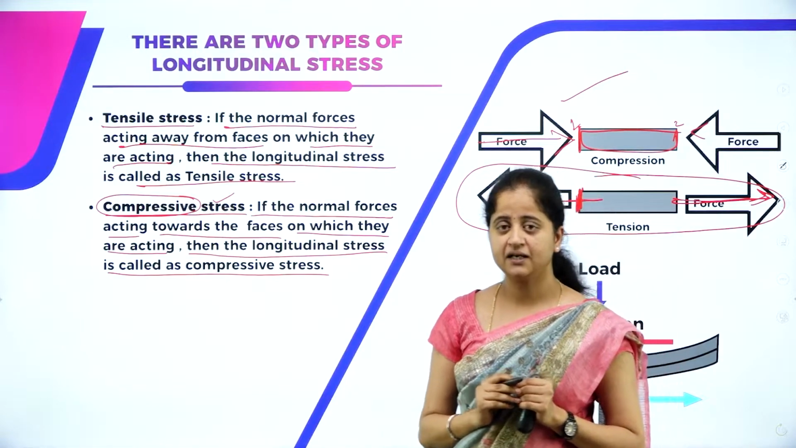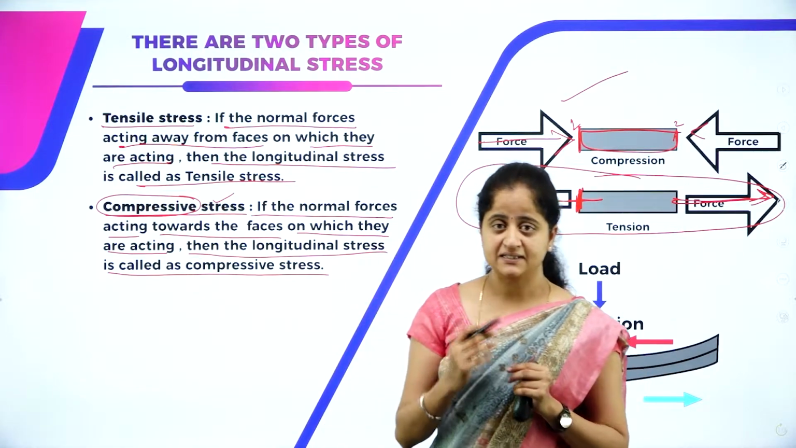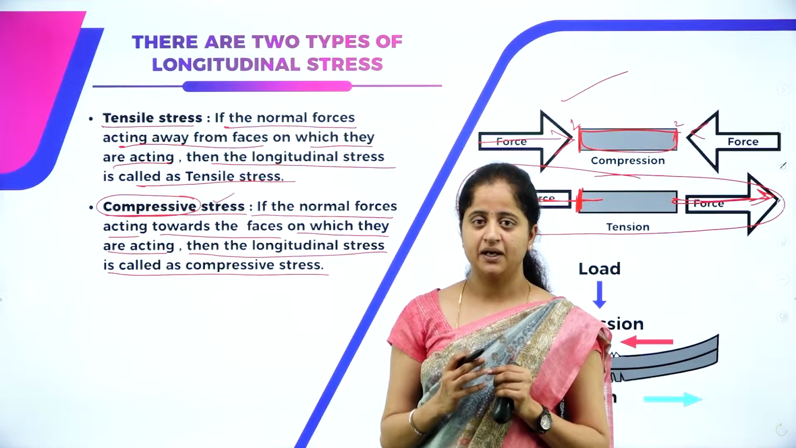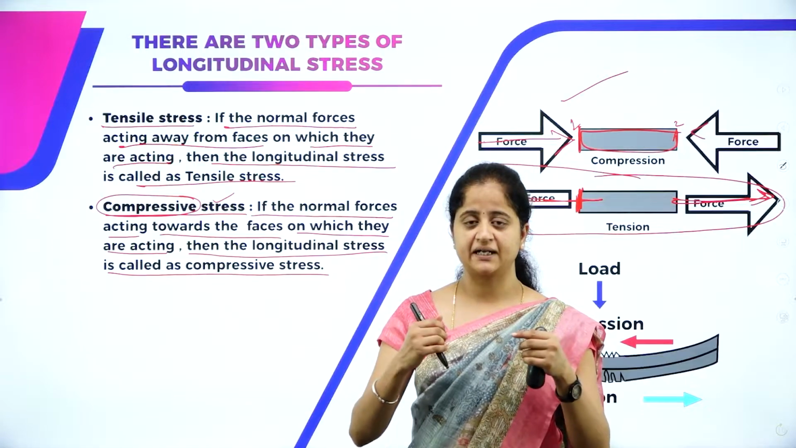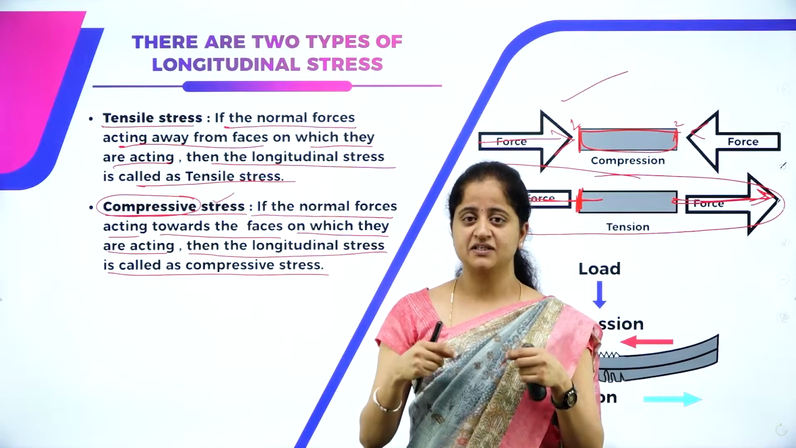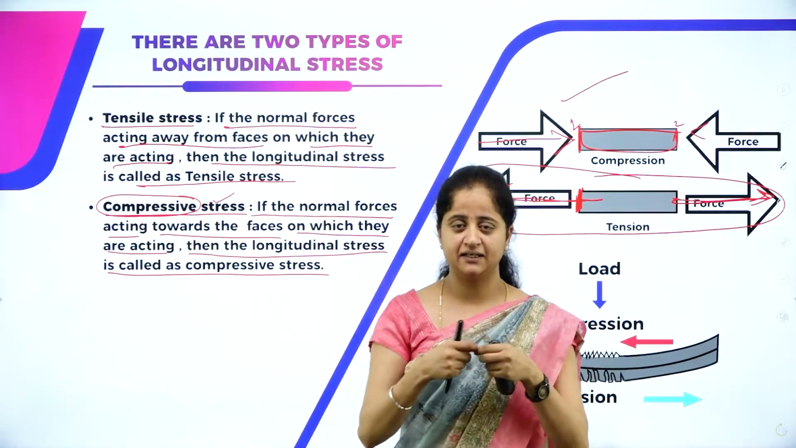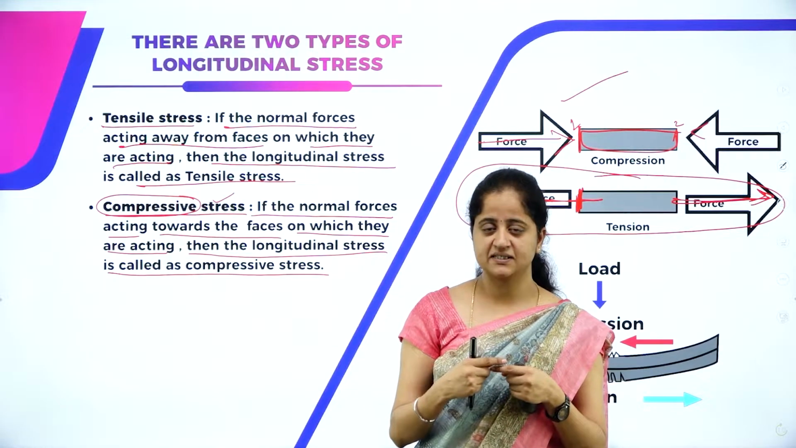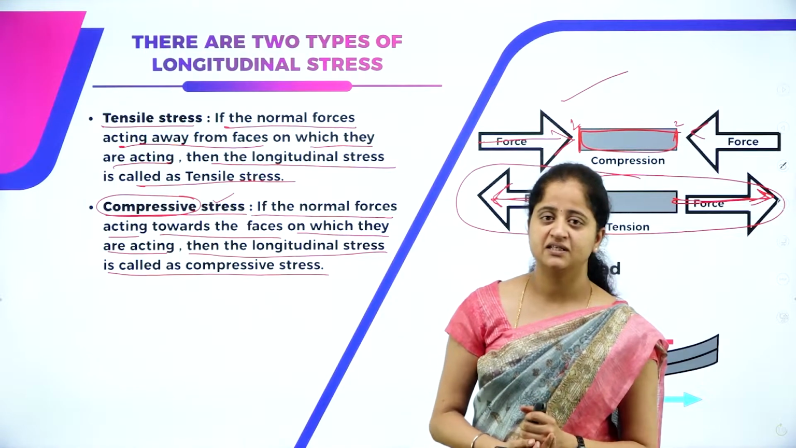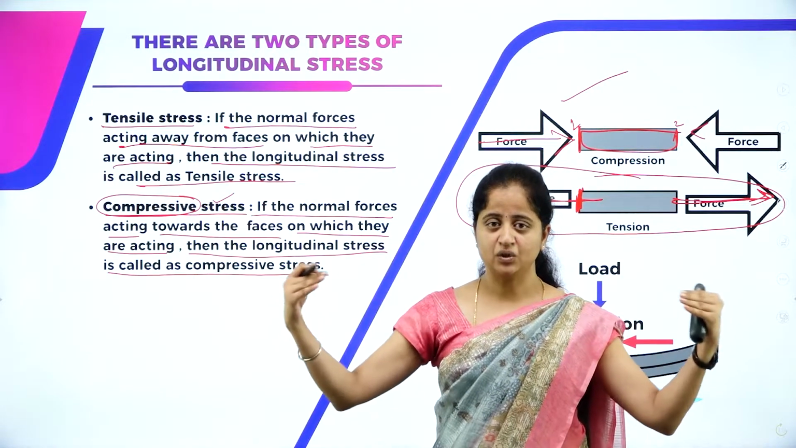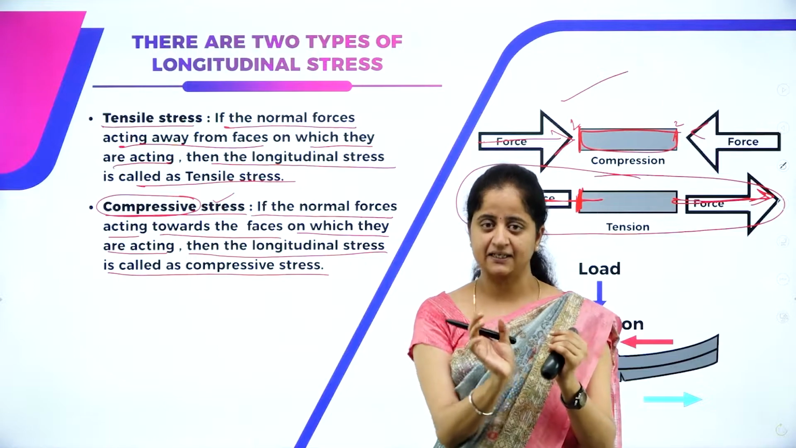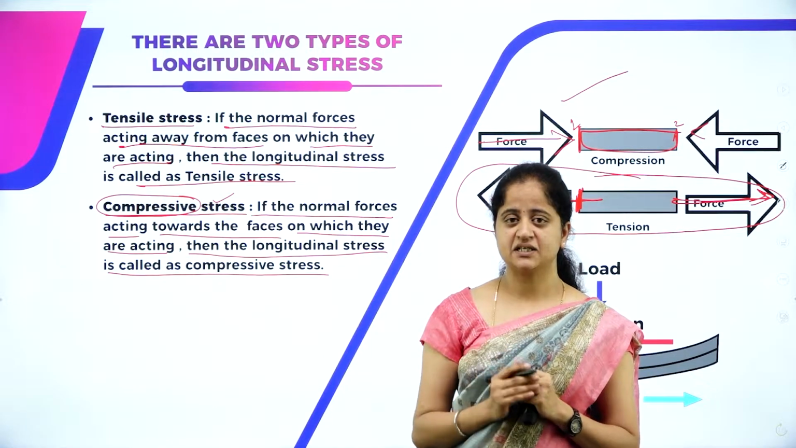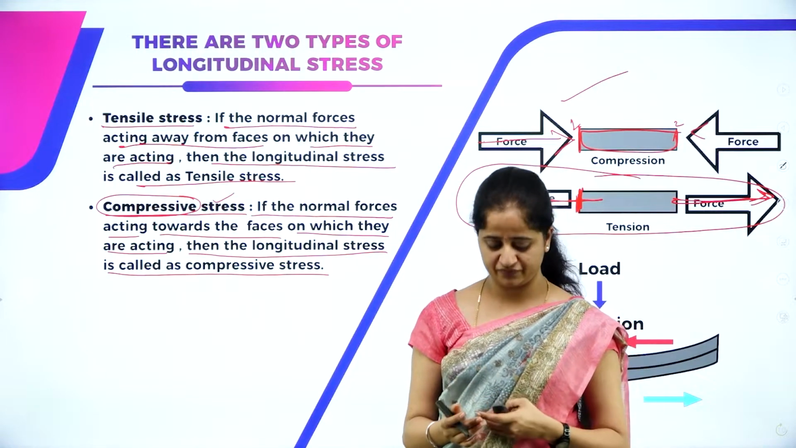I hope it is clear. Let me recall once again. Tensile stress is the type of longitudinal stress where the normal forces are acting away from the faces, which results in change in length. Generally, the length will increase because of the tension. And next, compressive stress is nothing but a type of longitudinal stress where the normal forces are acting towards the faces, which results in decrease in the length, which means there will be a compression of the material, and such type of stress is called compressive stress.